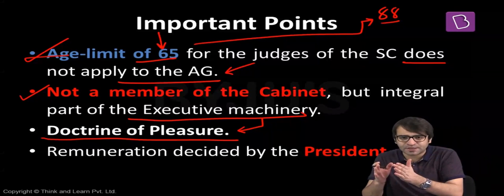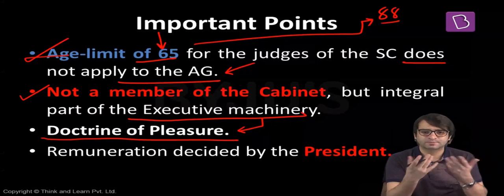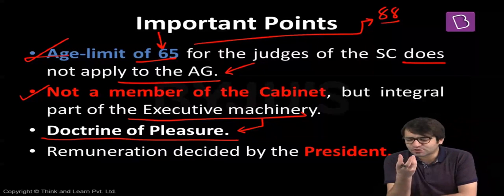That means the Attorney General of India can continue to remain in office as long as the President wishes, as long as the Prime Minister and his Council of Ministers wish. So there is no specific tenure, there is no specific term of office for the Attorney General of India. But normally this post is viewed as a political post.